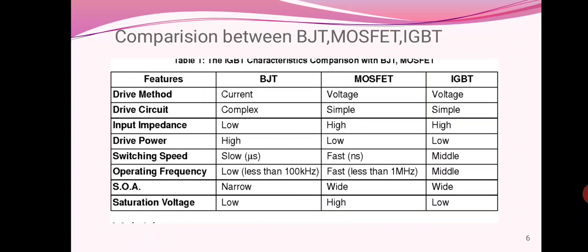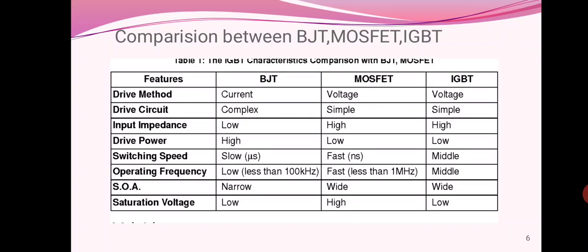This is the comparison between the BJT, MOSFET and IGBT. As I told you earlier, the BJT is a current controlled device, the MOSFET is a voltage controlled device, and the IGBT is also a voltage controlled device. The input impedance of the BJT is low, MOSFET is high, and IGBT is high.